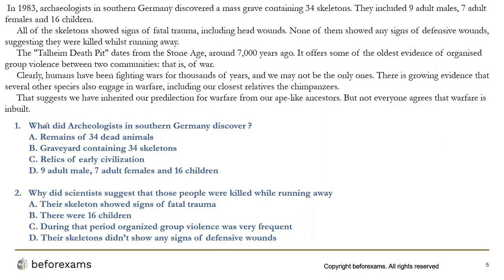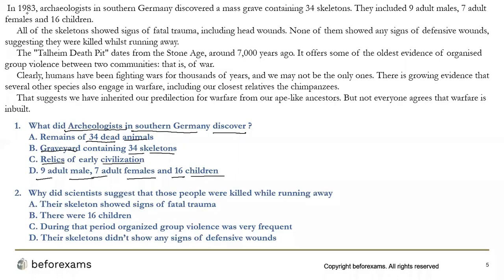So the first question says, what did archaeologists in southern Germany discover? Let's first of all mark the keywords here. The first keywords are archaeologists in southern Germany, and what they are talking about is a discovery. Let's look at the options: remains of 34 dead animals, graveyard containing 34 skeletons, relics of early civilization, 9, 7, 16, 9 male, female, and children. So now let's look if we have the answer here.